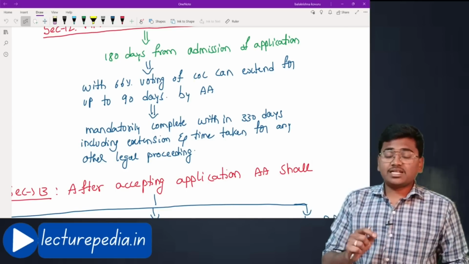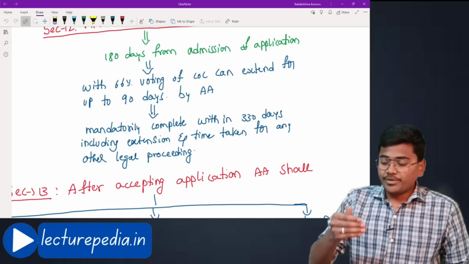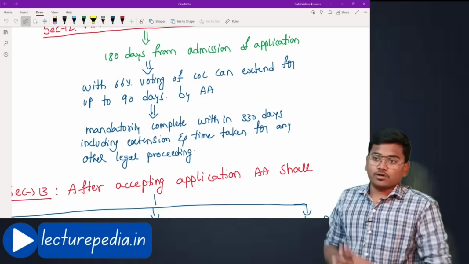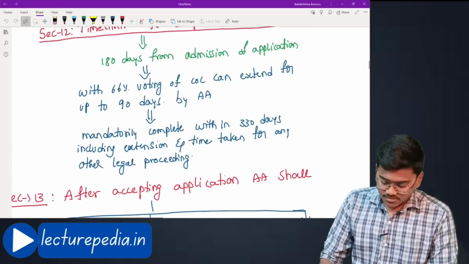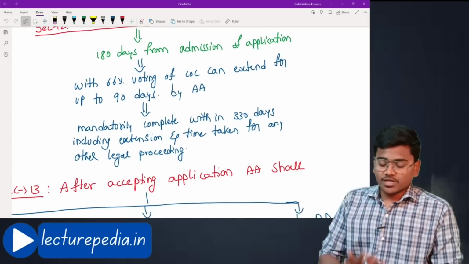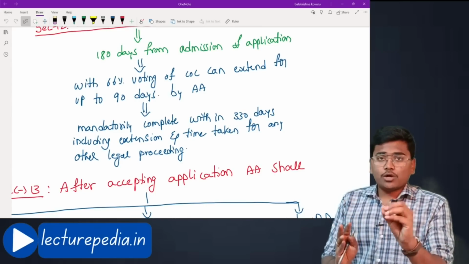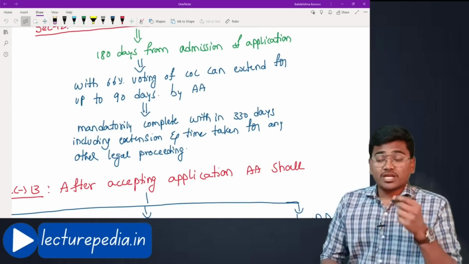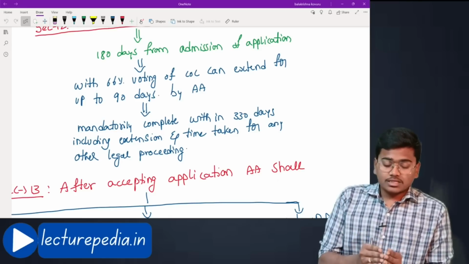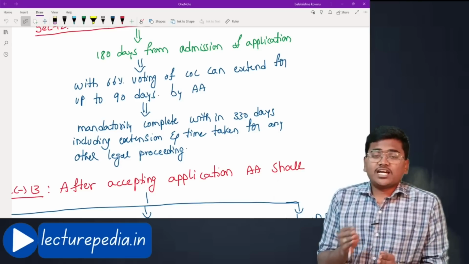Okay, in that case an additional period of up to 90 days will be granted to you by adjudicating authority. Now 180 days plus 90 days, that would be 270 days. Within 270 days you have to complete CIRP process. But let's say due to some other issues the completion of CIRP process was delayed.